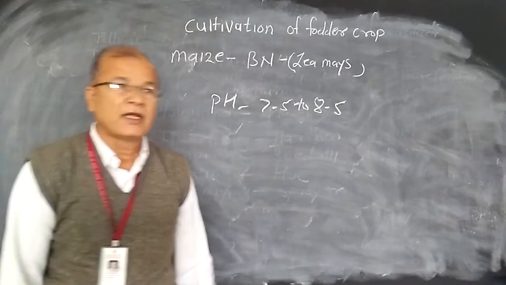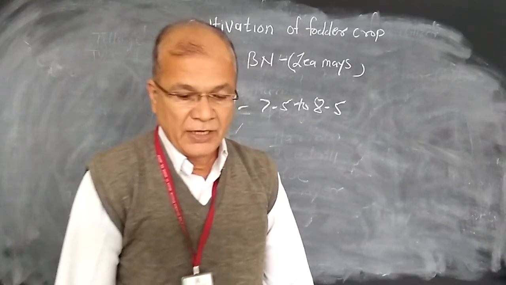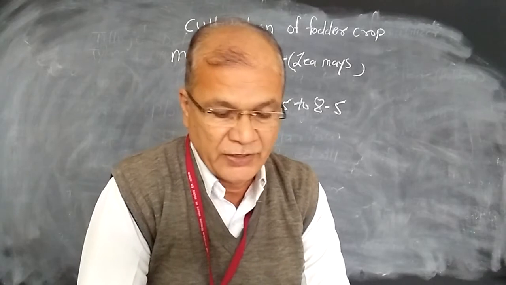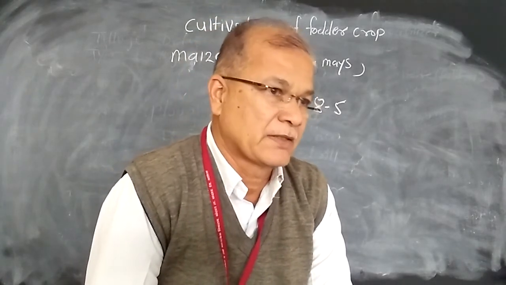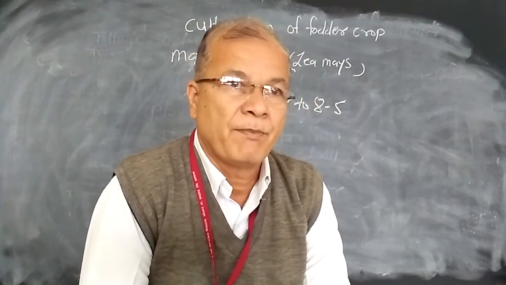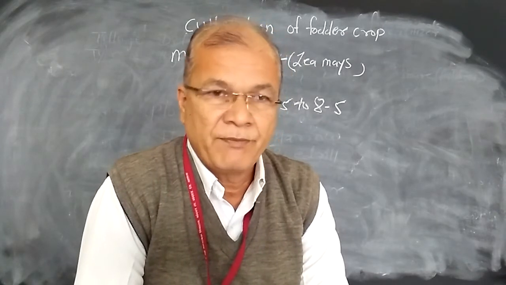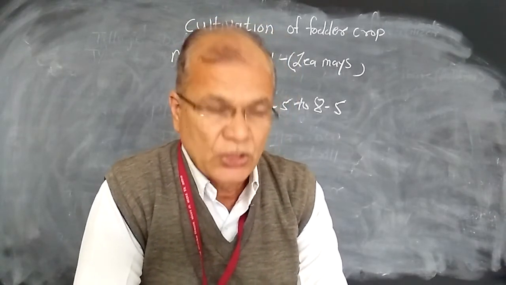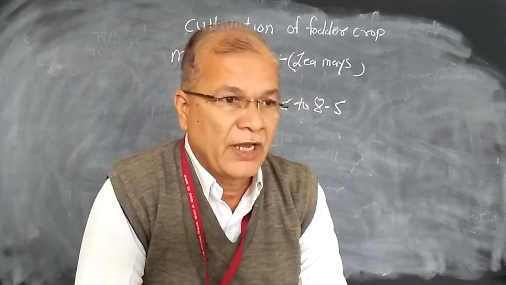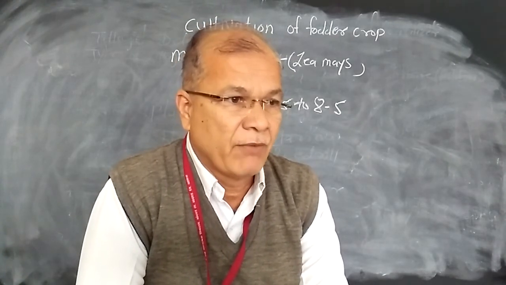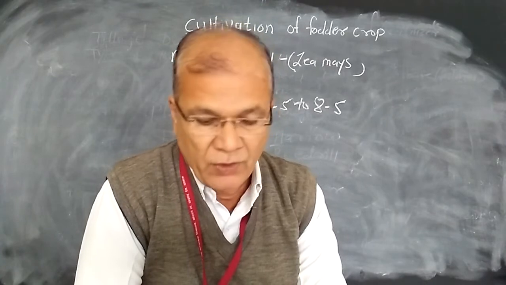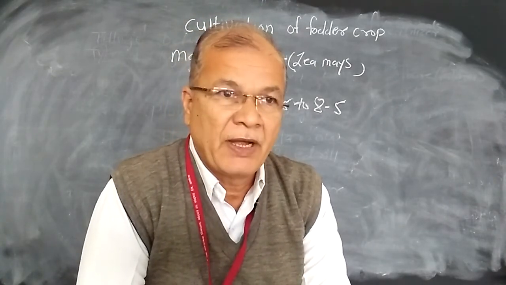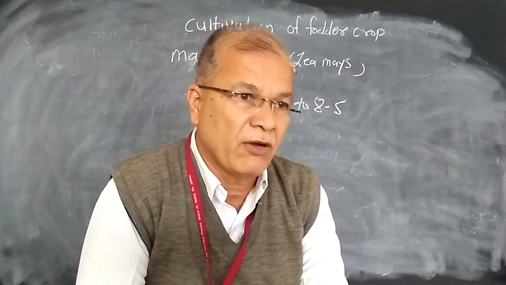Next one is interculturing. In interculturing, this crop should be kept free from weeds during the early stage. Means the maize crop may be kept free from weeds at the early stage, so that 2 to 3 hoeings may be given with the help of a hoe.